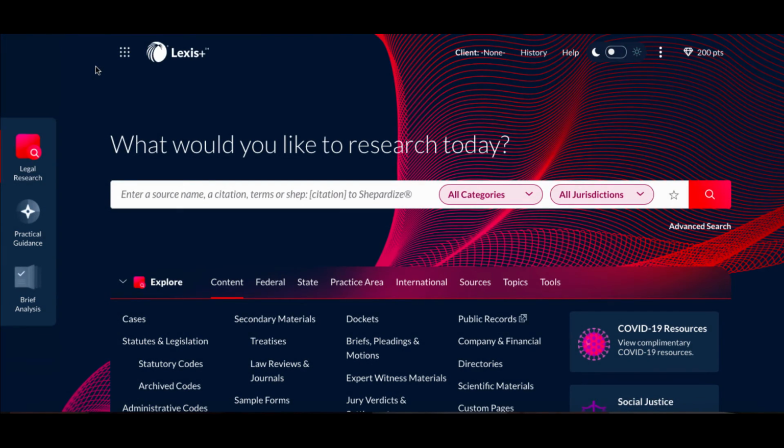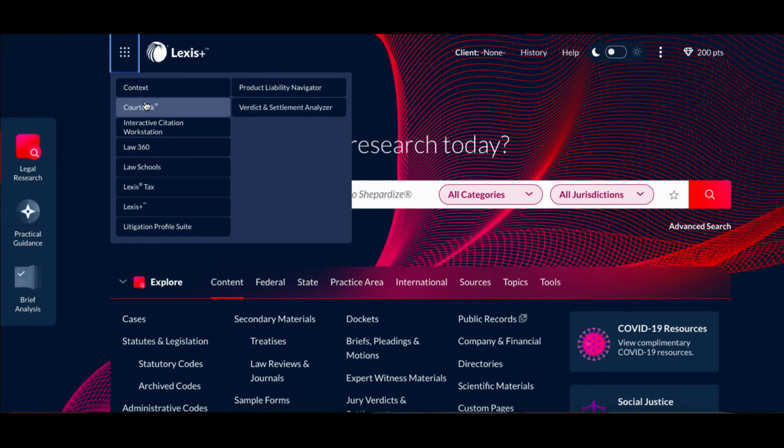Next, consider using CourtLink to create a strategic profile to uncover litigation history on an attorney, law firm, or judge that you're interviewing with. This information pulls from the federal and state court dockets and documents. To run a profile, log on to Lexis, click on the product switcher icon in the upper left corner, and then go ahead and choose CourtLink.